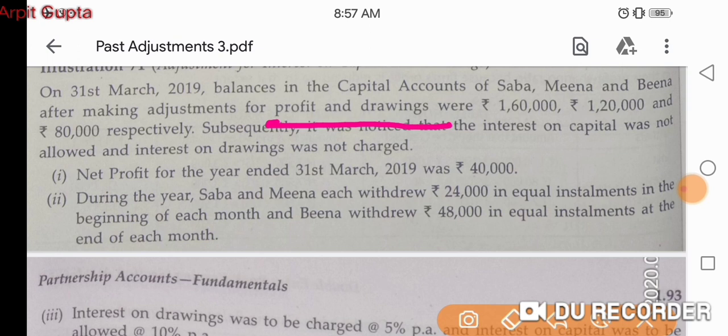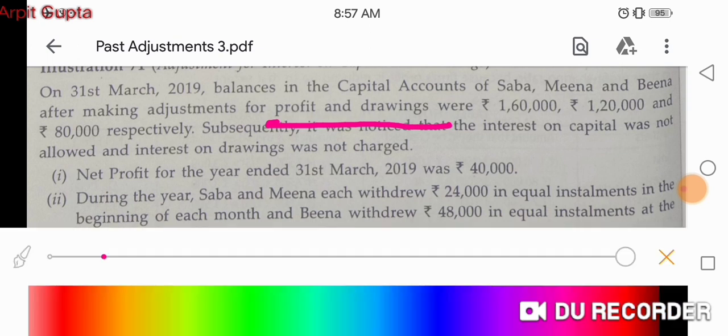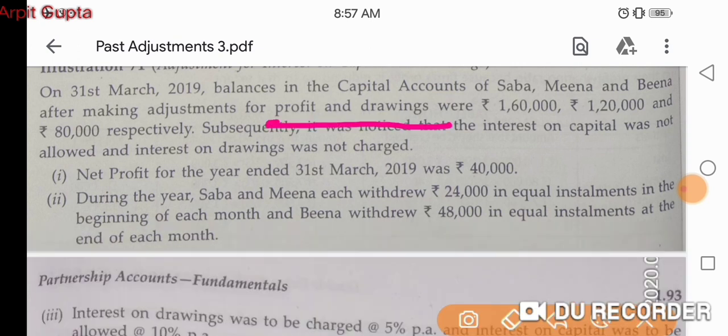So how to calculate opening capital? Profit was already added in the capital, so now we subtract it, and drawings was already subtracted, so now we add it. From closing to opening we always go this way. This is not a new calculation for us. We have already understood it while understanding the topic interest on capital.